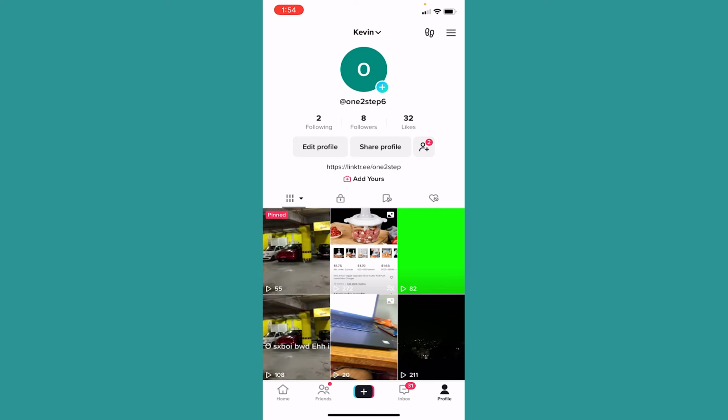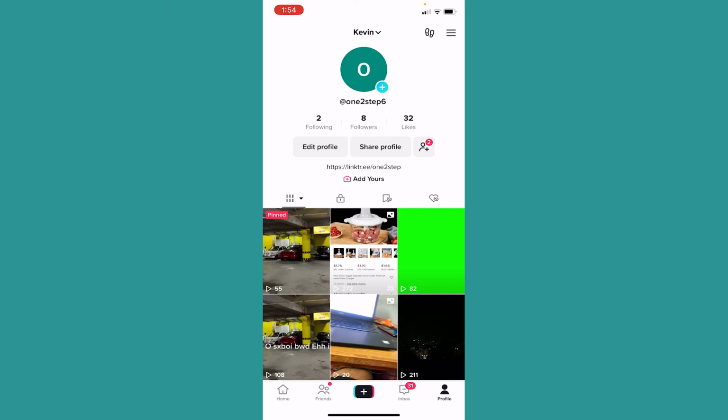And there's also another limit. The daily limit is 200, but the hourly limit is 20 to 30 accounts, which means within an hour, you can only follow 20 to 30 accounts. So if you're trying to spam follow every single person, then TikTok is going to stop you, because TikTok is again going to think that's bot behavior. That's why it's going to do that.